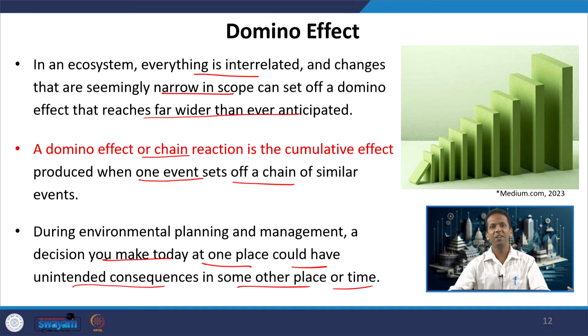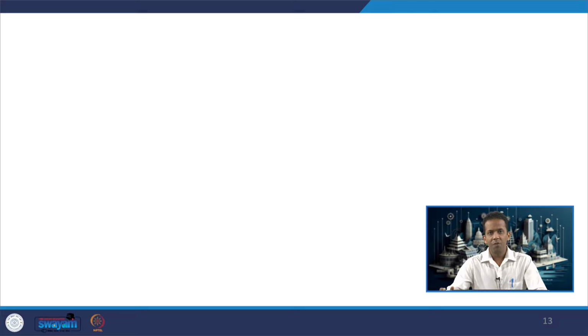When we make decisions, it is important that we consider all the criteria based on which the decision is taken, so that it does not have any unintended or severe consequences, and we do not miss out on any possible conflicts or consequences it can lead to in future. So, this was the concept of the domino effect.